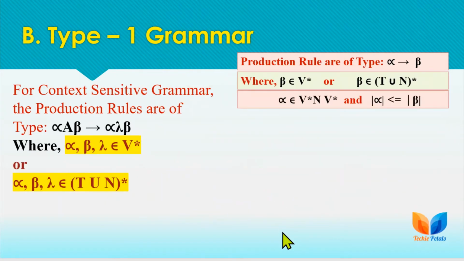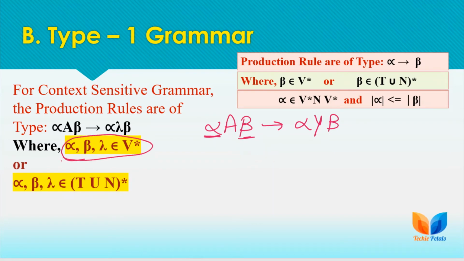Next, we are calling it context sensitive grammar, and the production rules are of this type, where we are rewriting A with gamma in left context of alpha and right context of beta. Here the A is rewritten with this gamma if we are having left context as alpha and right context as beta. Here alpha, beta, gamma are strings of terminals and non-terminals, right?